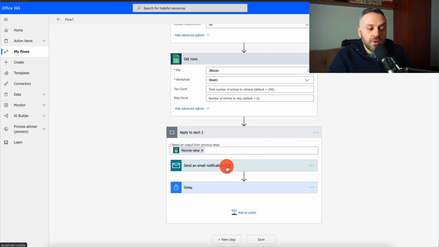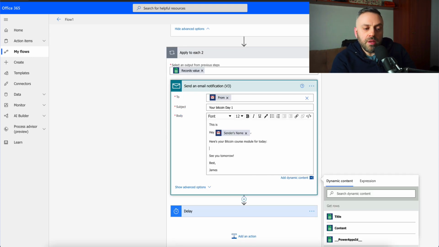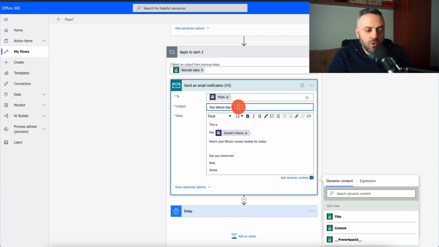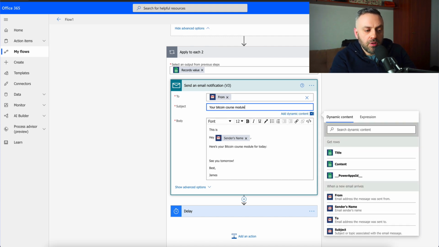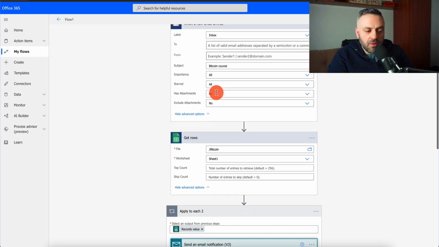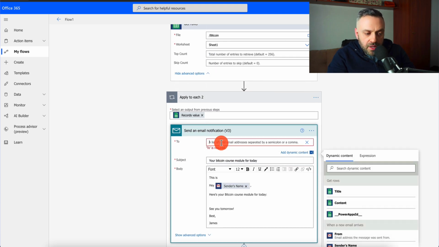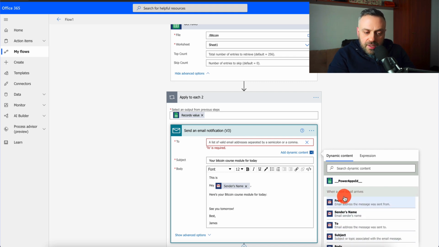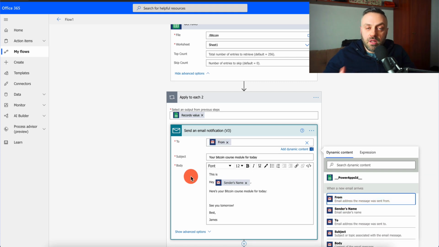The next thing you're going to do is send an email. So that first email is going to go out immediately as soon as they sign up. So I'm going to click on the send email, and this is what it's going to say. And so when we need to send the email, what you're going to do is type your Bitcoin course module for today. We're essentially composing an email. To is going to be from, because remember, we got the email. We have this email arrives. And so if you remove everything, you're going to click on this, and you want to go to this section here where it says when a new email arrives, you're going to pick from. Because when they send you an email, there's a from header. We want to send it to them, logically.